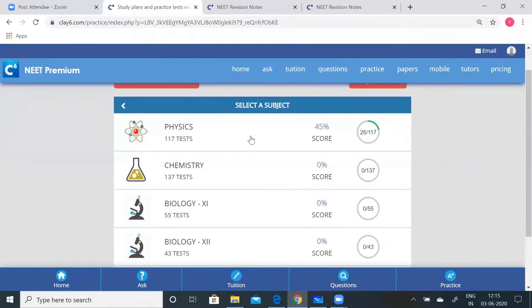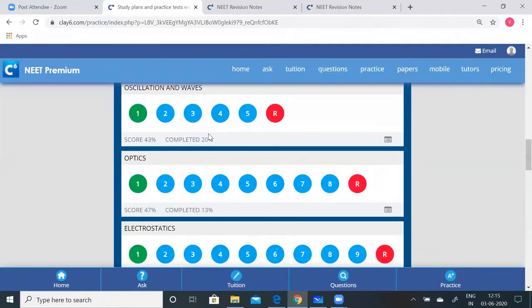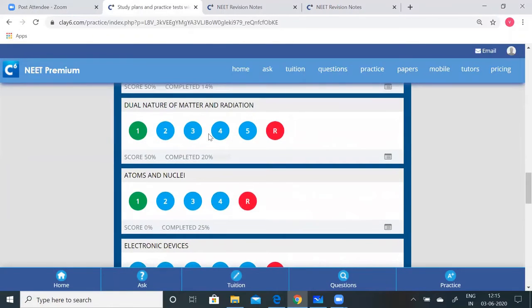Now coming to the test on atoms and nuclei. Before that, let me explain what the different colors tell. The blue bubble says you have not taken the test. The green bubble says you have taken the test.